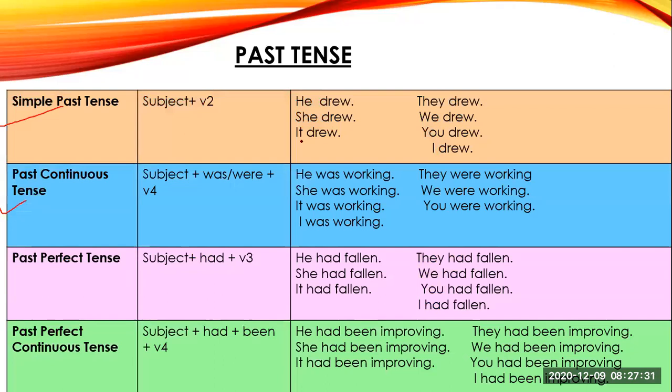Continuous means your V4, and you have to use these auxiliary verbs. For singular and I, you have to use was, and for plurals, we have to use were. So he, she, it, I will have was, they, we, you will have were. Next is past perfect tense. So for past perfect tense,